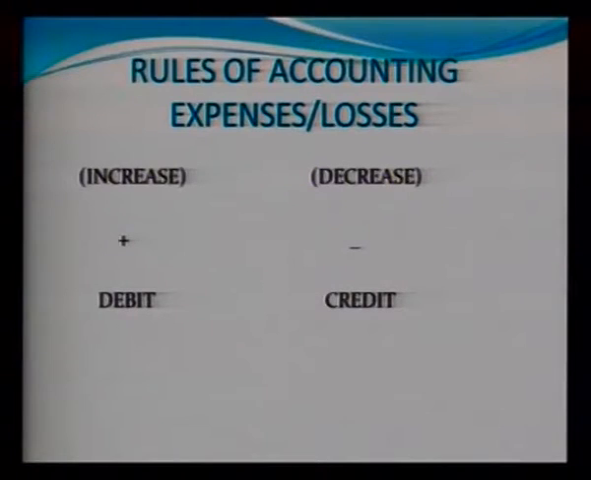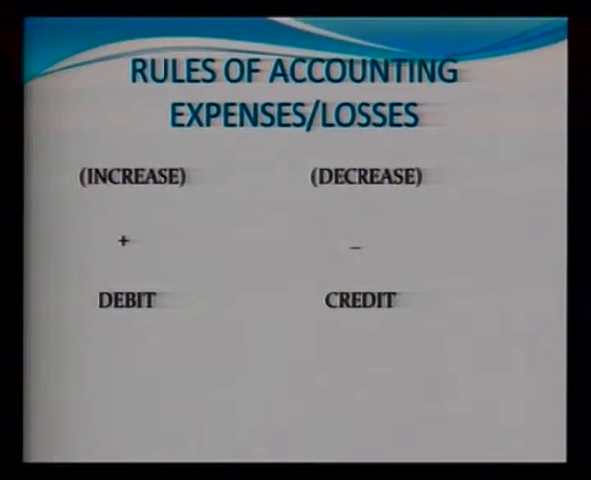Are there any other rules besides this? Yes. The next category is expenses or losses. Expenses or losses are the same as the asset account. If we increase the expenses or the losses, they will be shown on the debit side. And if we decrease expenses, it will be shown on the right hand side, the credit side.